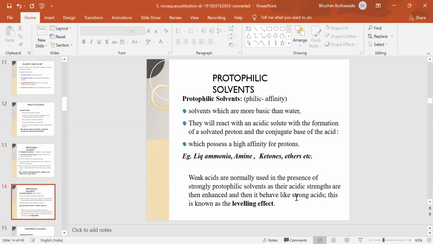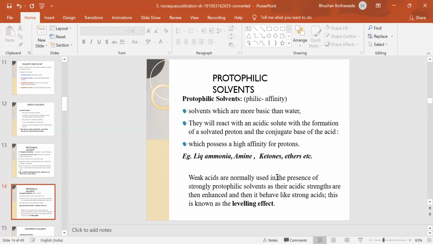Then protophilic means they have affinity for protons. They can accept protons. They are basic in character, and they are more basic than water. They have high affinity for protons. For example, liquid ammonia, amines, ketones, ethers. These are the protophilic solvents.